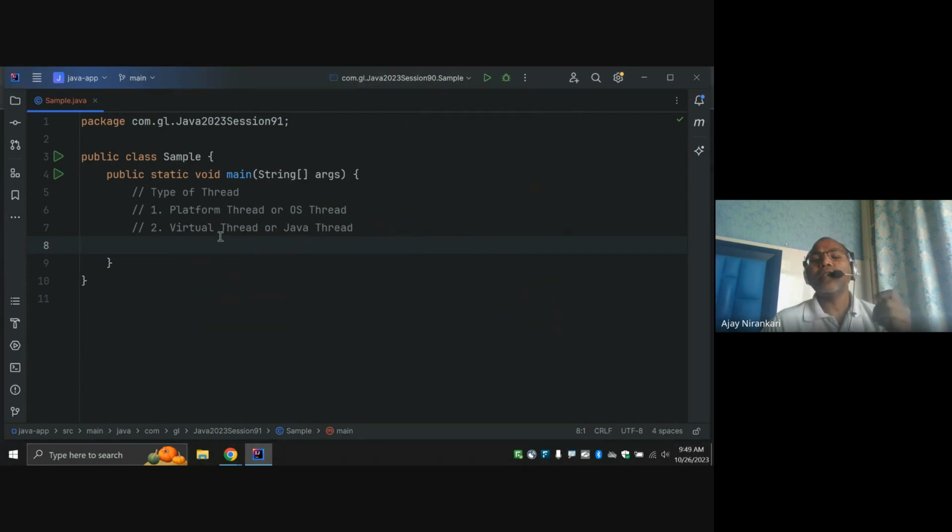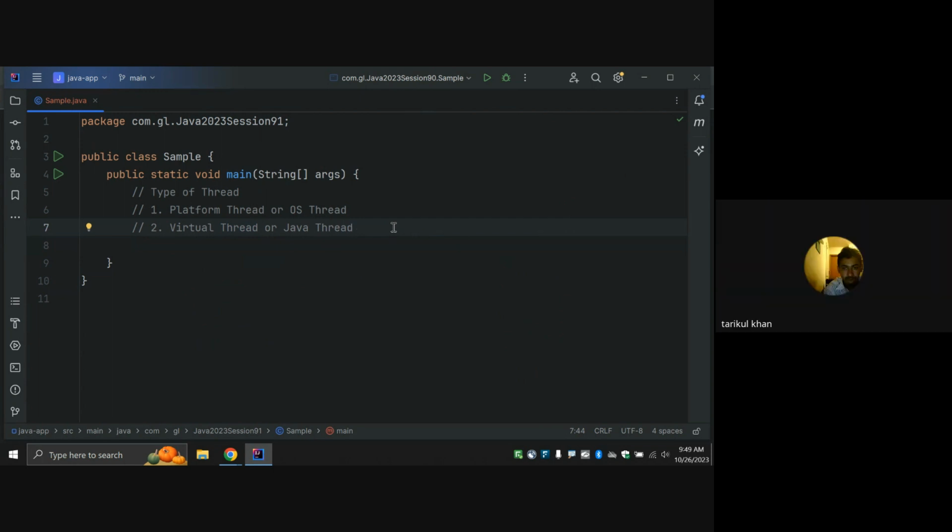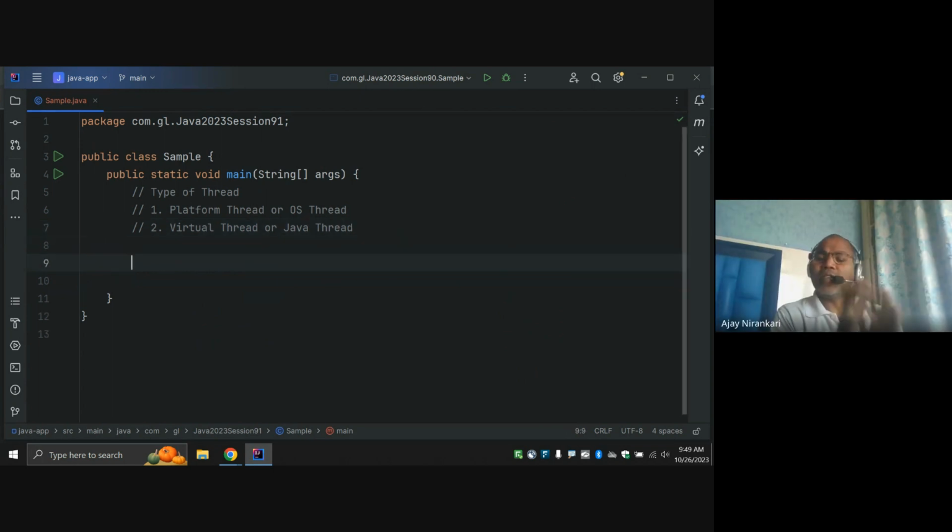So virtual thread is just one kind of new enhancement in the Java multi-threading ecosystem, right? So this is the theory part, but this is a very interesting part. In real life, we always do this, right?